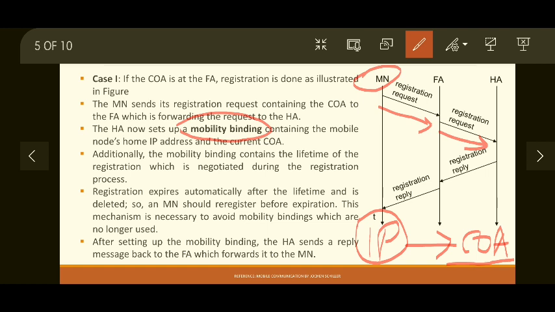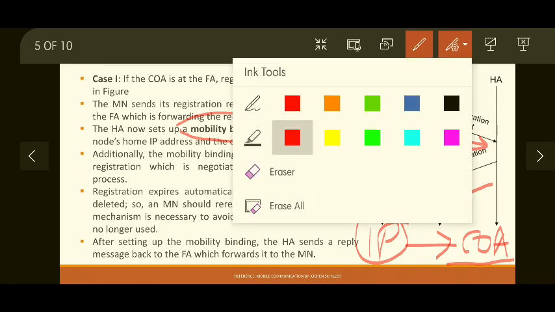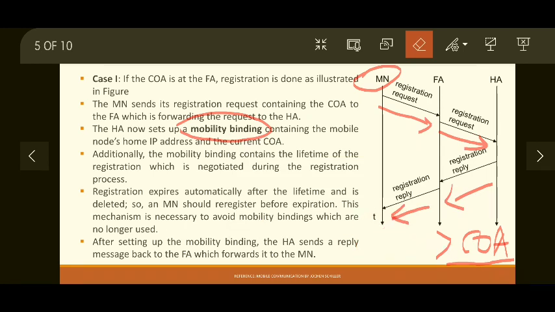Okay, so after setting up the mobility binding, HA sends a reply to foreign agent that registration is successful, or maybe it may be rejected also. There may be several reasons, but let's consider registration was successful. So reply was sent by home agent to foreign agent, and foreign agent forwards the same reply to mobile node, and your registration is complete.